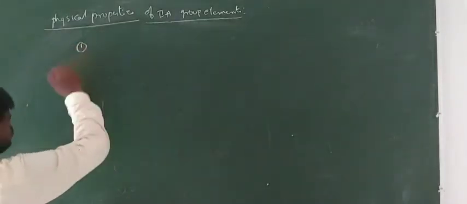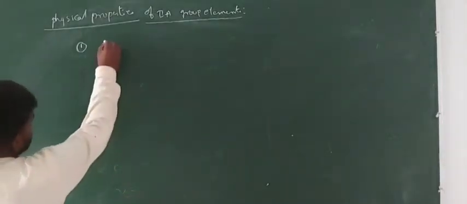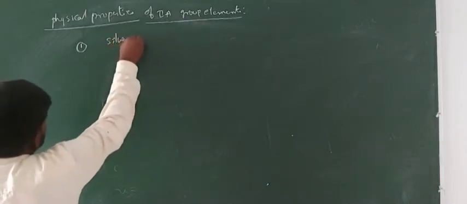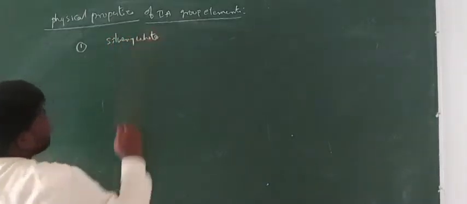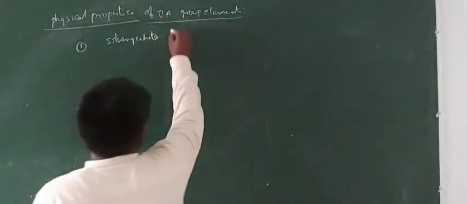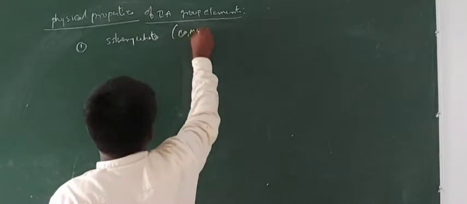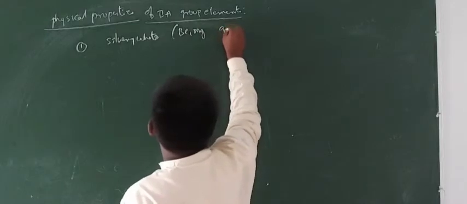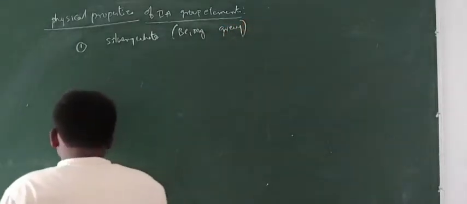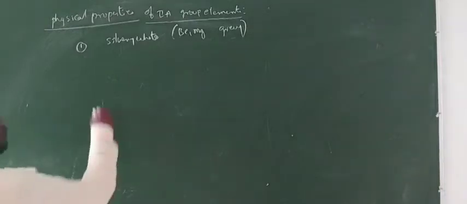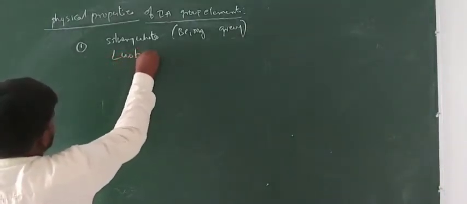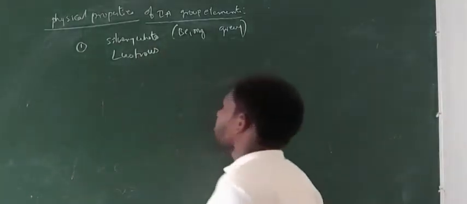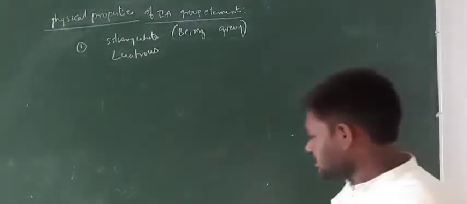First one, guys, all the secondary group elements except magnesium and beryllium are in silvery white color. Beryllium and magnesium are in gray or grayish color. Next one, all the secondary group elements are lustrous. Lustrous means when light is incident on the surface of the secondary group metals, they will shine. That is known as lustrous nature.